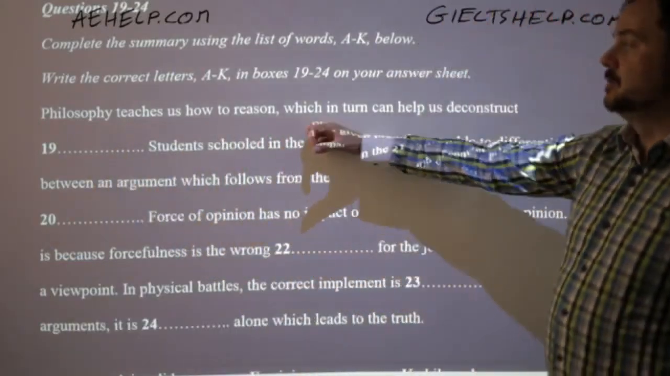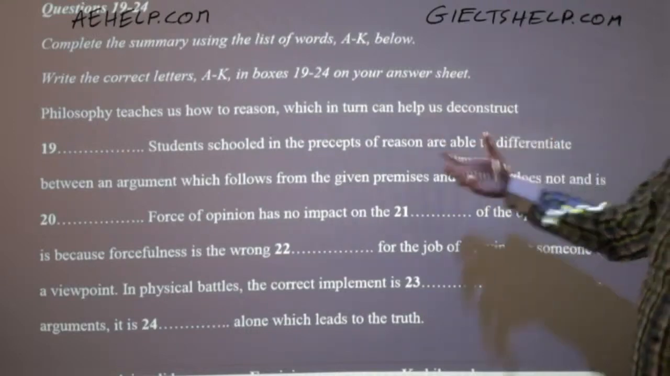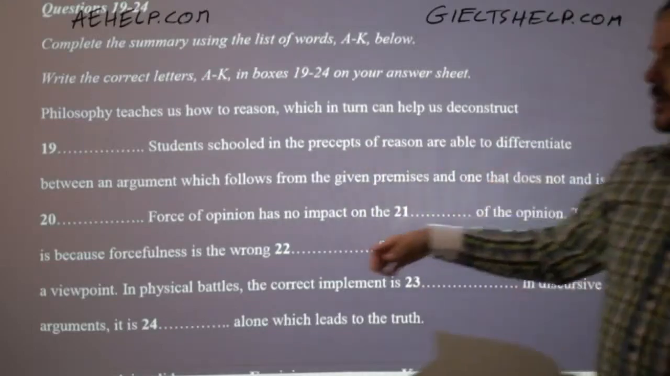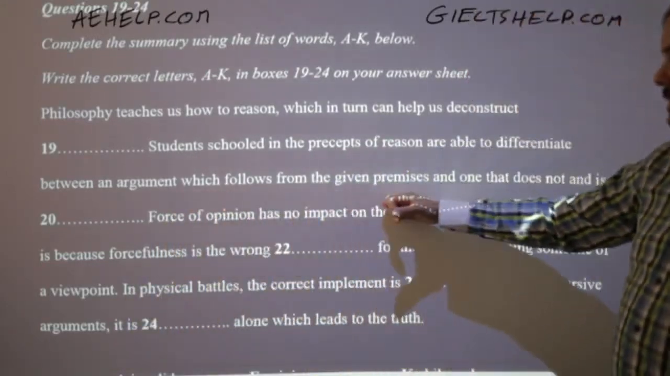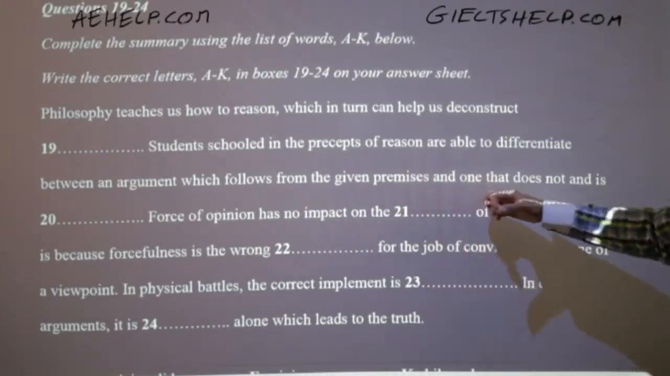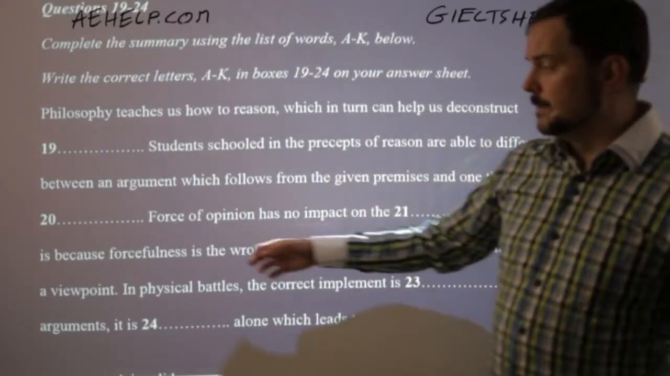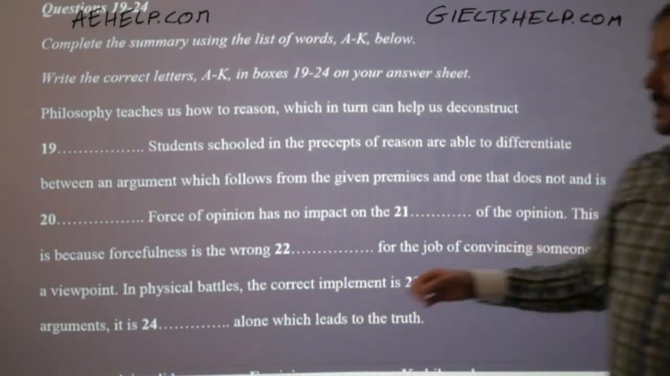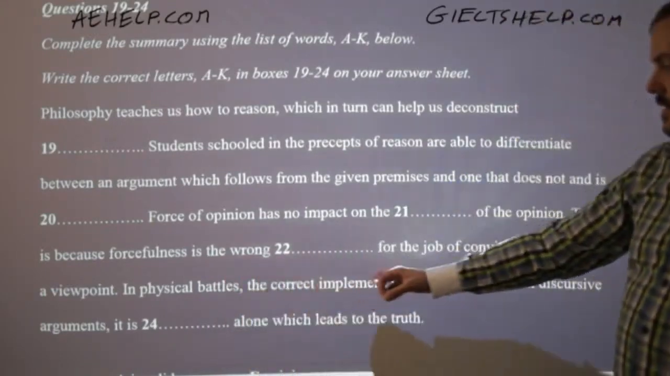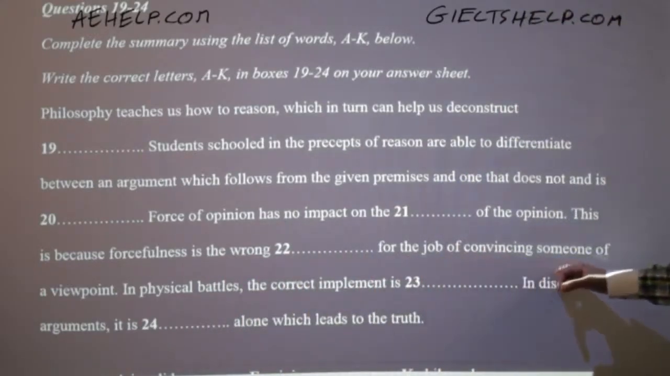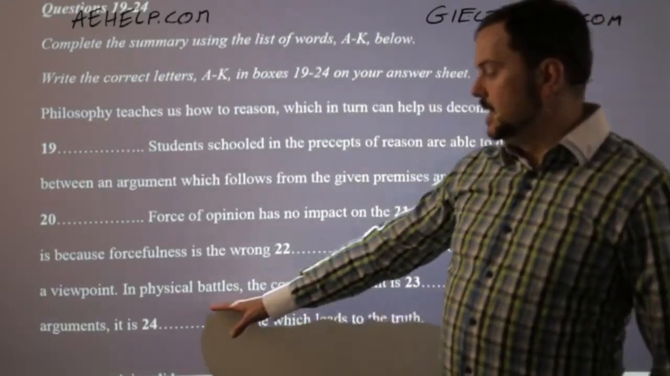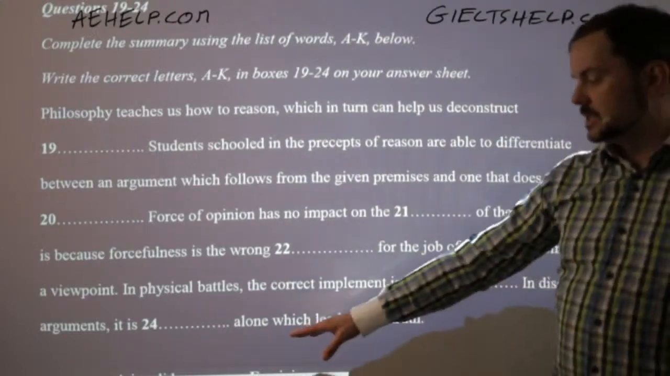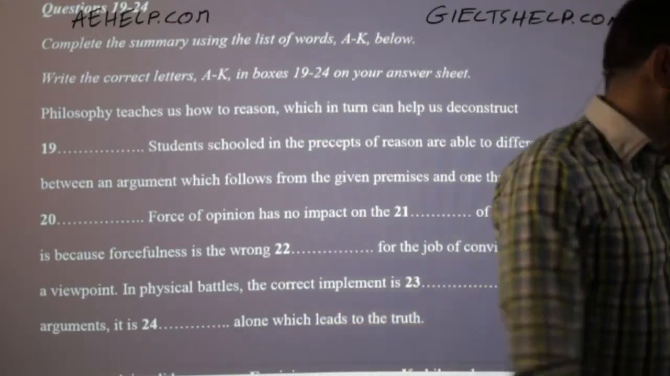Philosophy teaches us how to reason, which in turn can help us deconstruct something. Students schooled in the precepts of reason are able to differentiate between an argument which follows from the given premises, and one that does not, and is something. Force of opinion has no impact on the something of the opinion. This is because forcefulness is the wrong something for the job of convincing someone of a viewpoint. In physical battles, the correct implement is something. In discursive arguments, it is something alone which leads to the truth.